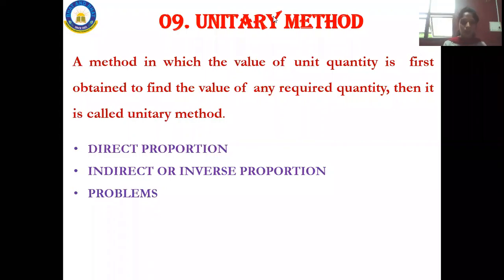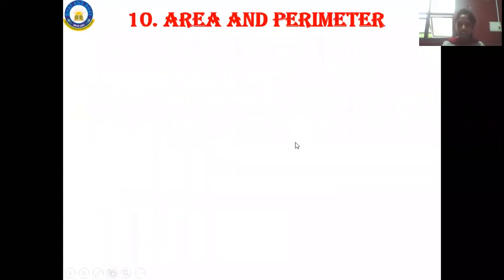Fine. Okay, let me go on quickly with the next chapter. The chapter number 10, area and perimeter. So, what is this area? What is this perimeter? So, everything you will be learning over here.